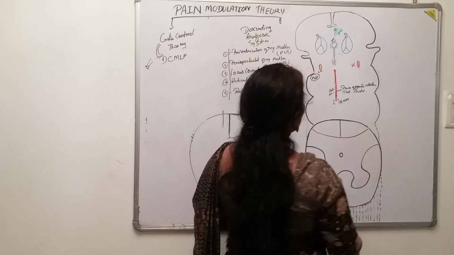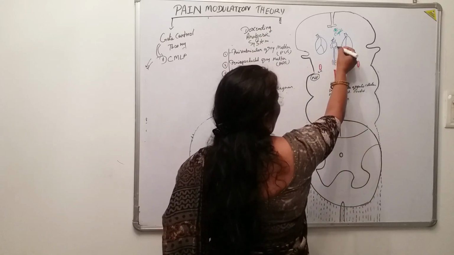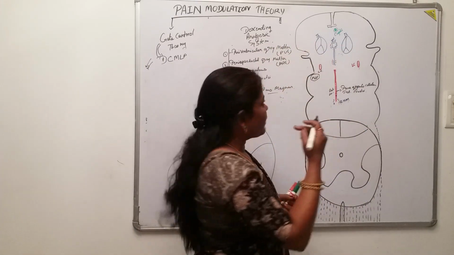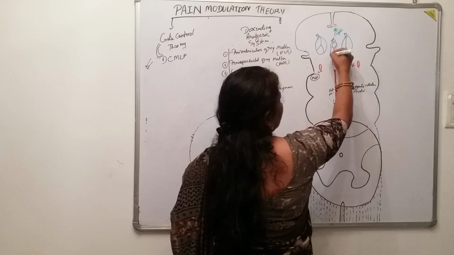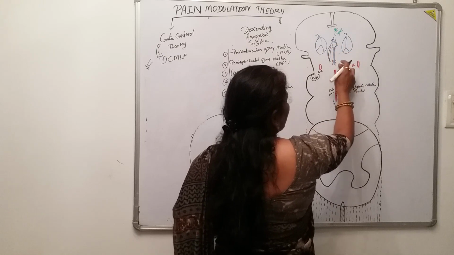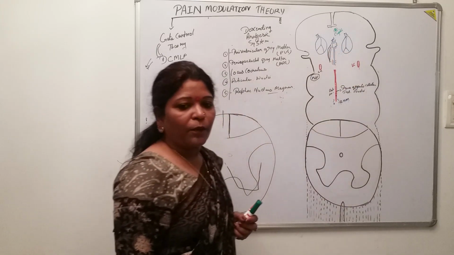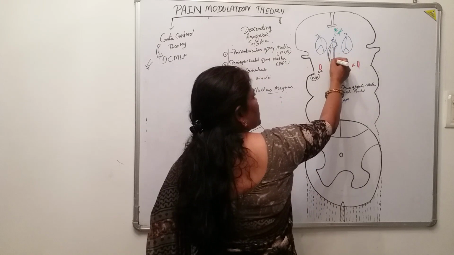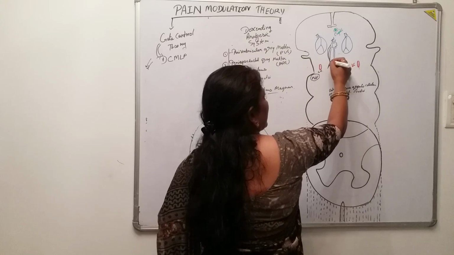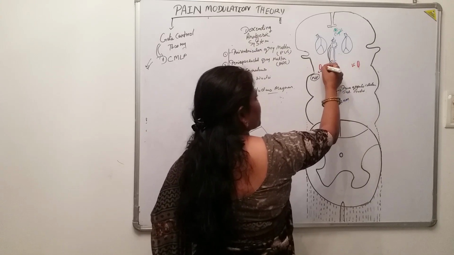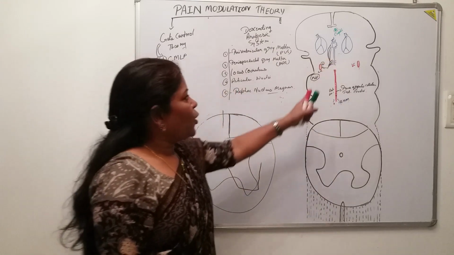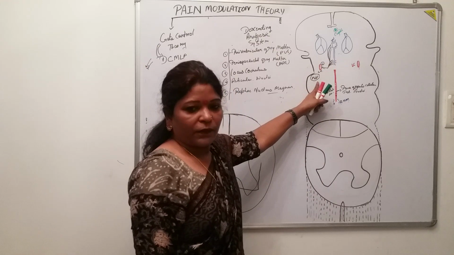Suppose this is the periventricular grey matter. Okay, the descending fibers arising from it move downwards. Here it is the periaqueductal grey matter. Again the fibers which arise from the periaqueductal grey matter come along with those fibers, and both of them united, what will they do? They will stimulate which area? They will stimulate this locus coeruleus here, isn't it?